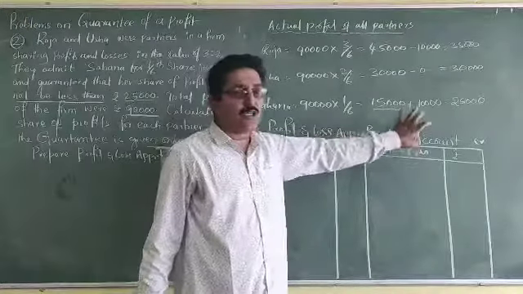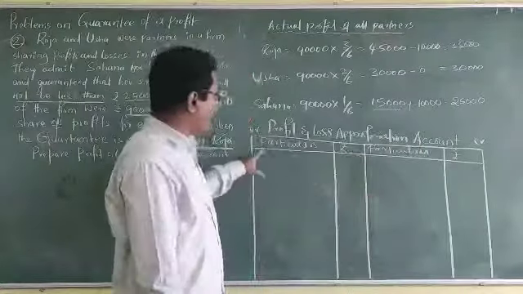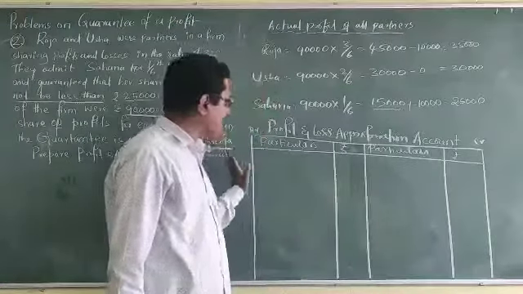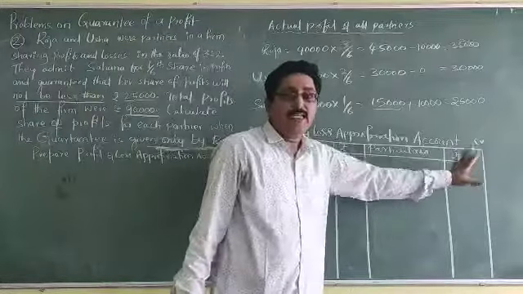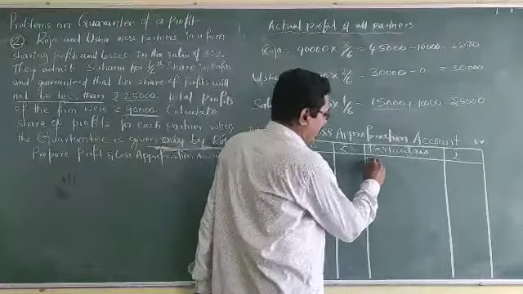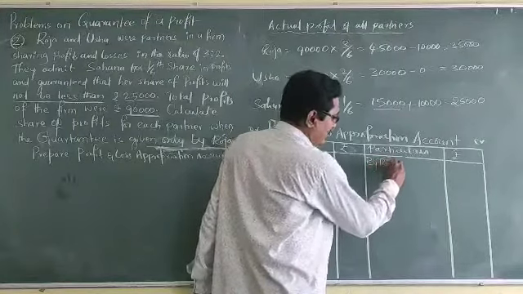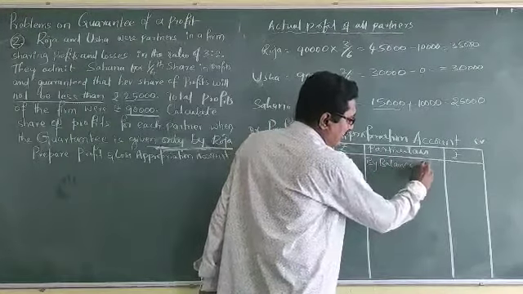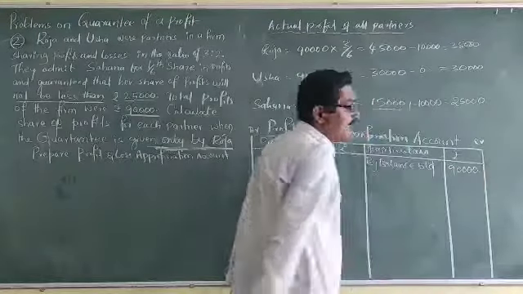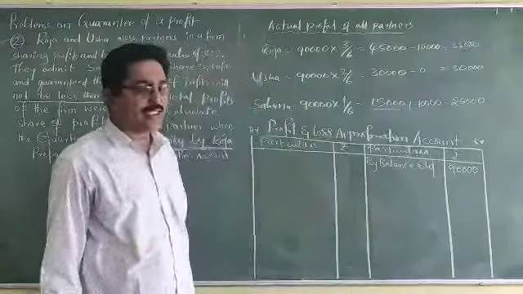Profit and Loss Appropriation Account is the title of the account. Particulars, rupees, and it is a T form of account. Left hand side debit side, right hand side credit side. First, by balance brought down. Total amount is 90,000.